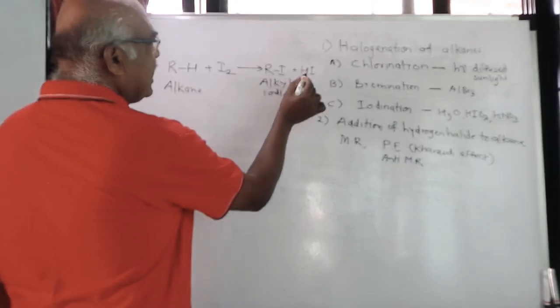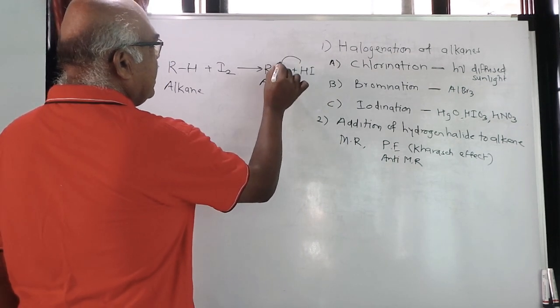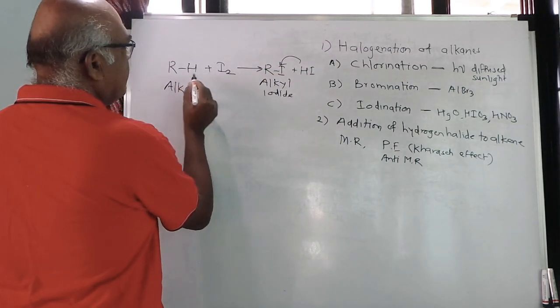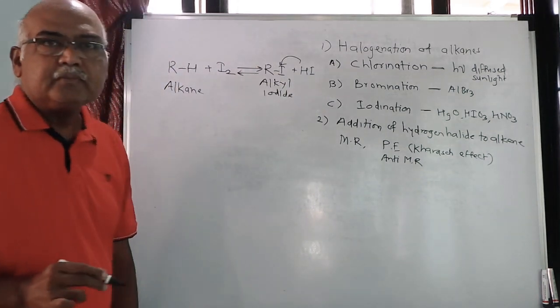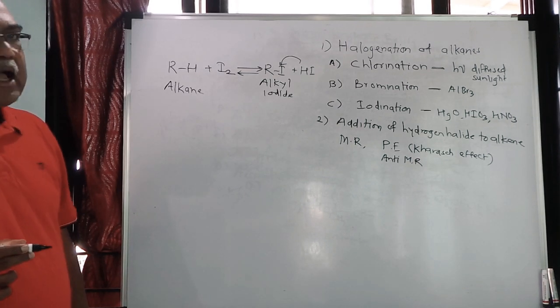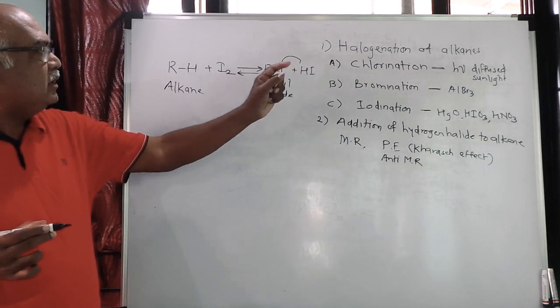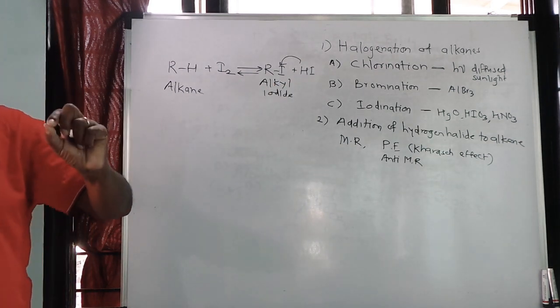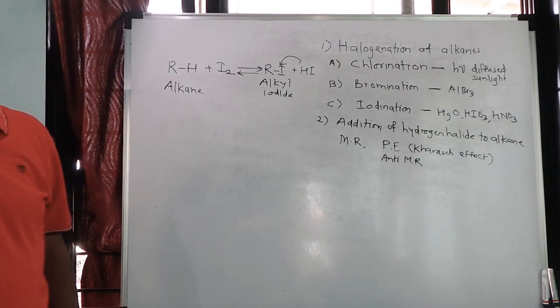This hydroiodic acid combines with RI, that is alkyl iodide, and again you get alkane back. So this is a reversible reaction. So it is not possible to get alkyl iodide by this particular reaction, because the HI which is there will again react with alkyl iodide, and you will get back the alkane.